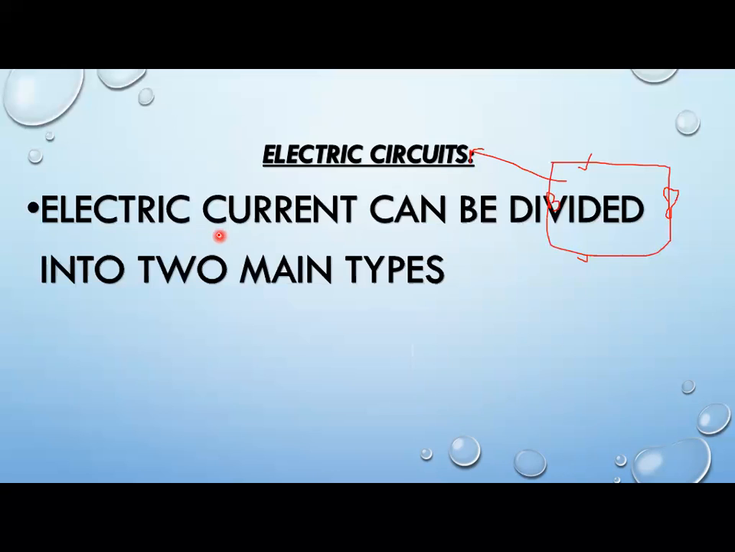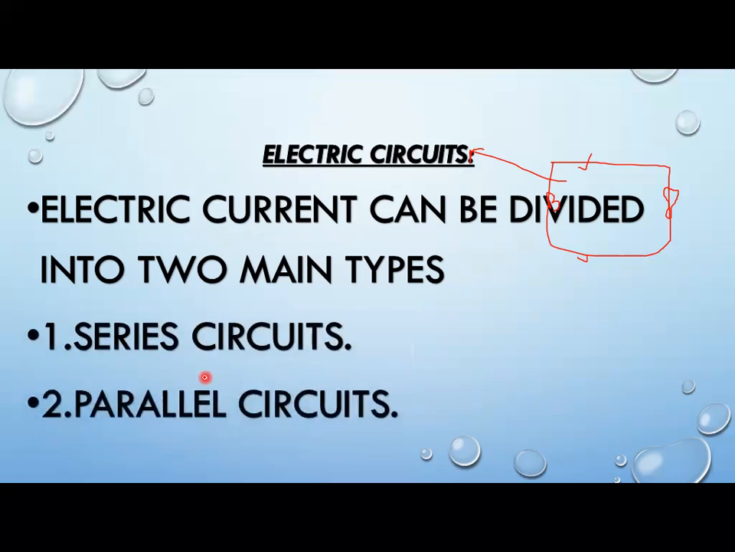This electric circuit can be divided into two main types: series circuits and parallel circuits. Now look here, what are series circuits?